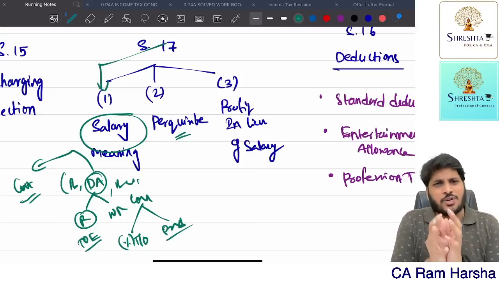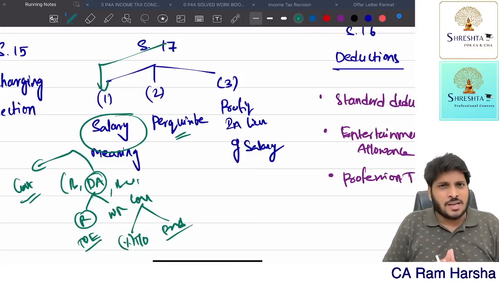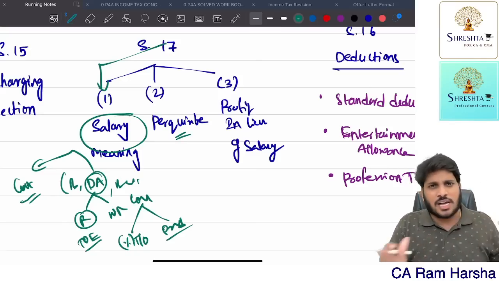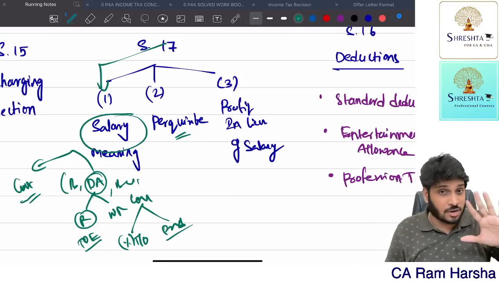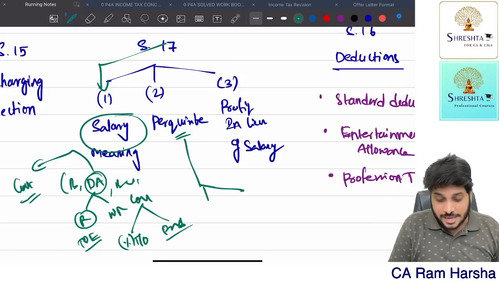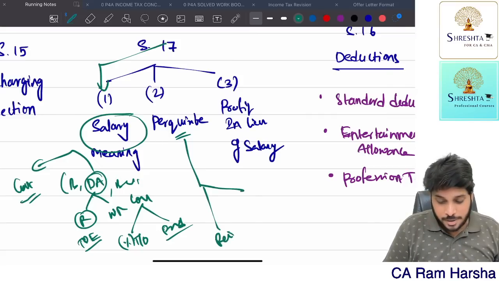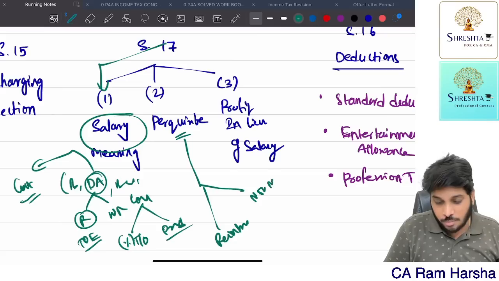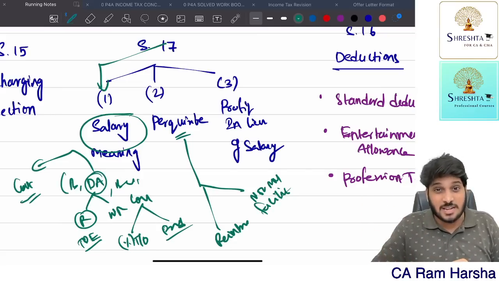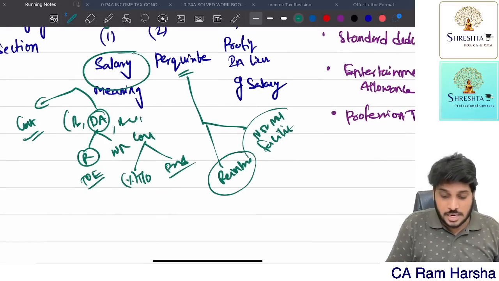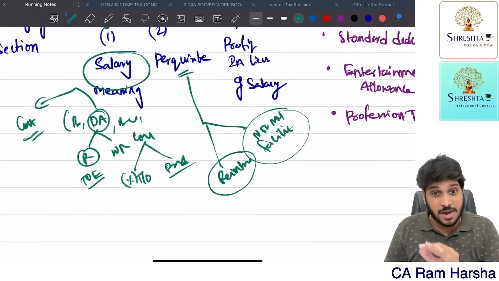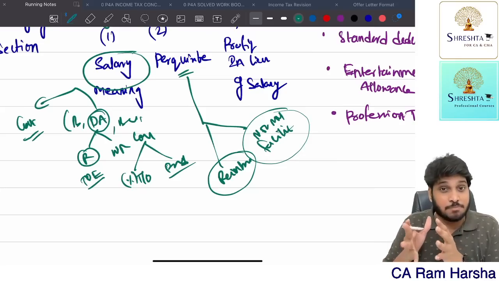Now what are all perquisites? Salary is something which I give and I don't ask any question, or on the employee's name, I give some benefit to the employee monetarily. That is all salary. Now the perquisites, again, may be of two types. The perquisite can be either a non-monetary benefit or facility, or it can be a reimbursement. Remember, only reimbursement and non-monetary benefit given to an employee come under perquisite.